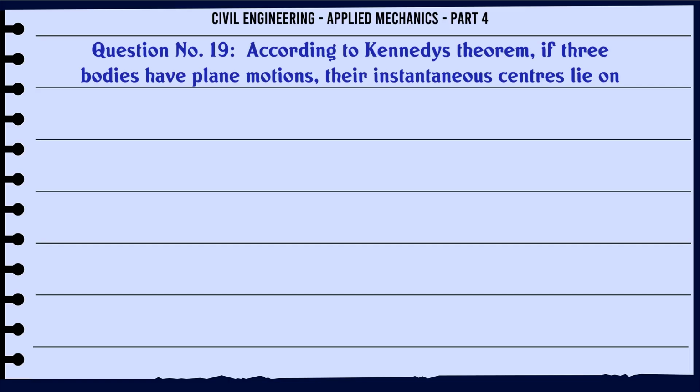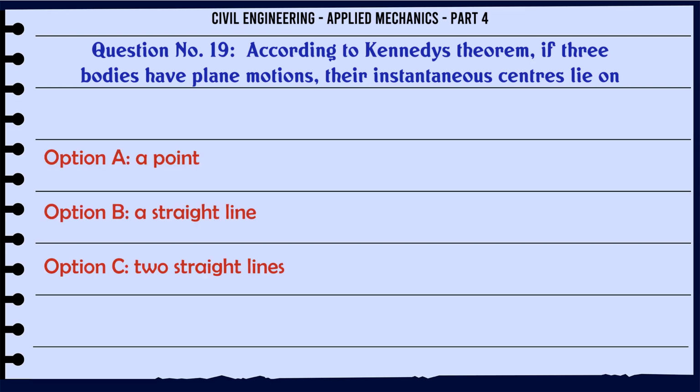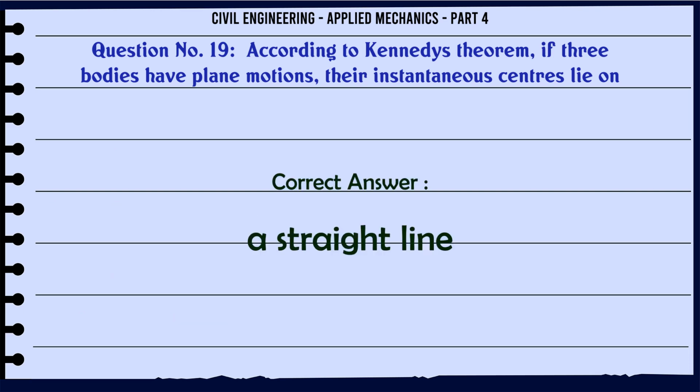According to Kennedy's theorem, if three bodies have plane motions, their instantaneous centers lie on A. a point, B. a straight line, C. two straight lines, D. a triangle. The correct answer is a straight line.